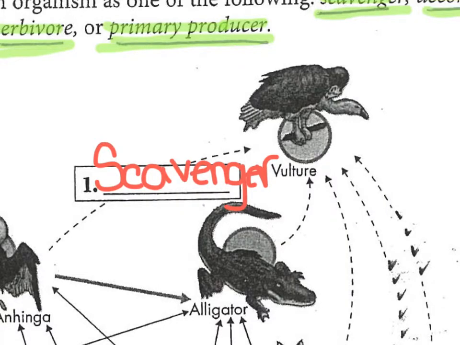Let's start at the top of this food web with the vulture. The reason that the vulture in this image has dotted lines going to it is because it is actually going to grab food that is left over from other organisms as they are consuming their prey. So, for example, here you can see the vulture is connected to the alligator right here. The vulture might not necessarily eat the alligator. The vulture is actually going to scavenge food off of what the alligator leaves laying around. So we call the vulture a scavenger. So make sure in box number 1 that you have the word scavenger written down.